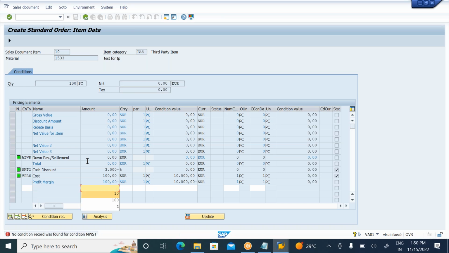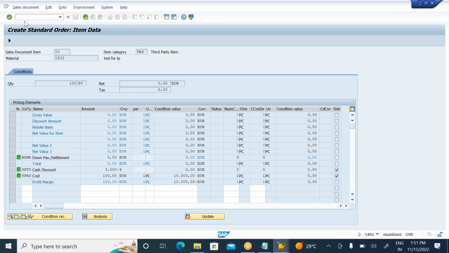So it is showing here, MWST is missing. Okay. Now come back here. What is the error the system is showing here? Mandatory condition MWST is missing here. Okay, so mandatory condition MWST is missing. We are getting this error.